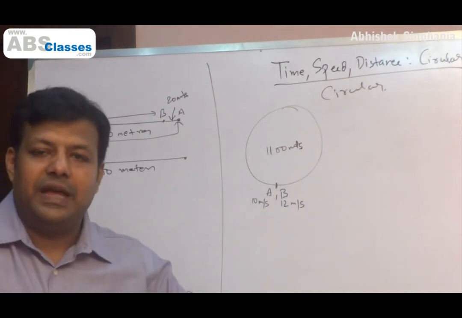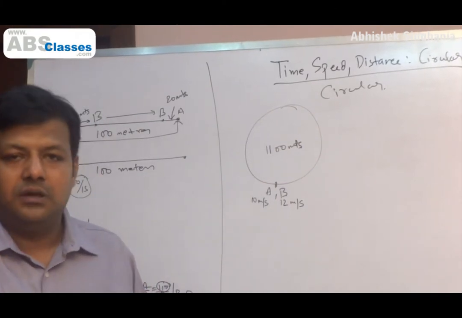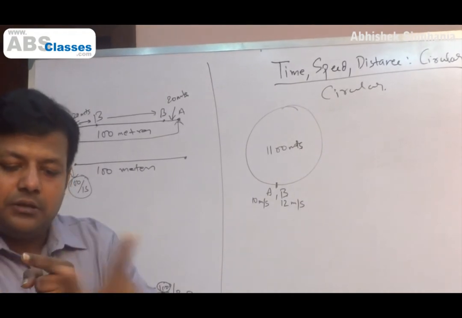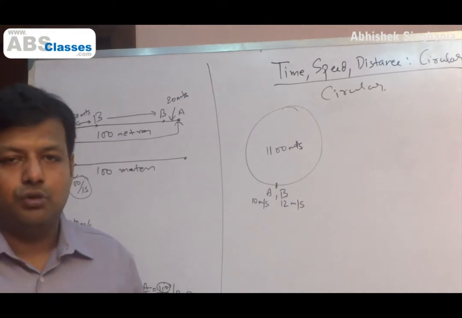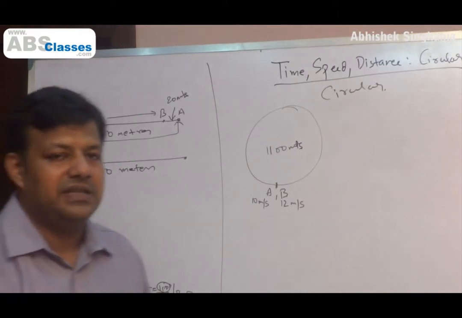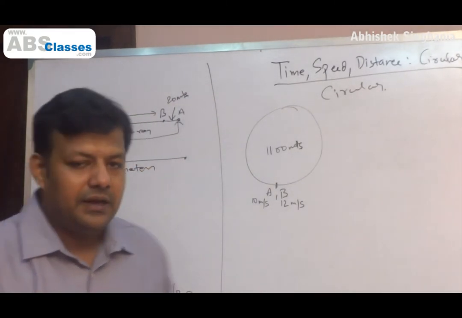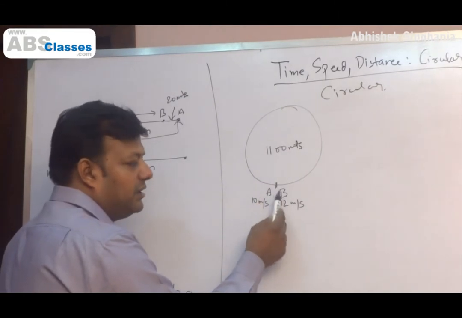They are not running on divergent paths or on a straight line, so that they never meet. They have to run the circular path, so they will keep meeting each other. So when will B run the whole circle and again meet A from behind this time? There are two ways to look at it. The first way, the one which I was discussing, is that every second B gains 2 meters over A. Now think of it like this. Say A and B are standing one after another on the same point.